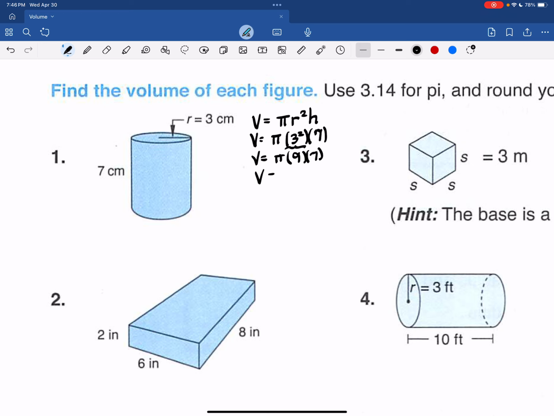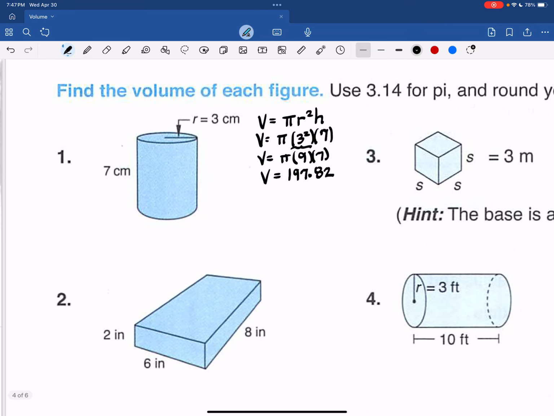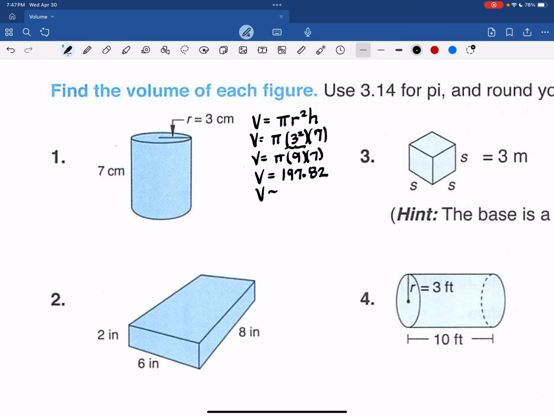And that is 197.82. But it told us to round to the tenth. So technically we have to go a step further. 197.8 cubic centimeters is the final answer. We must follow the directions. And I'm going to highlight these so that I always go back and check just to be sure I'm not giving you the wrong answer. So this makes it easier for me to check.